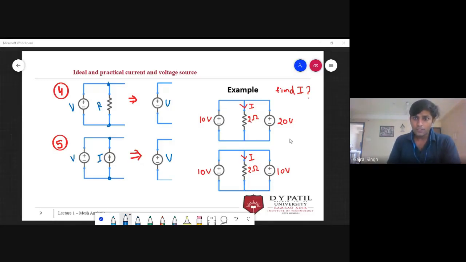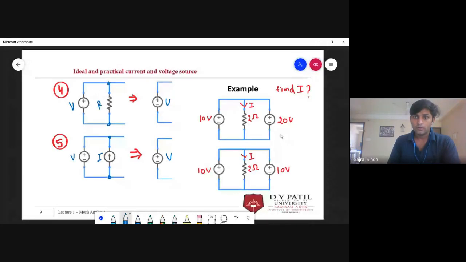So this kind of circuit is not possible. But if there is some internal resistance, then it is possible. For now, if there is no internal resistance, then this circuit is not possible.